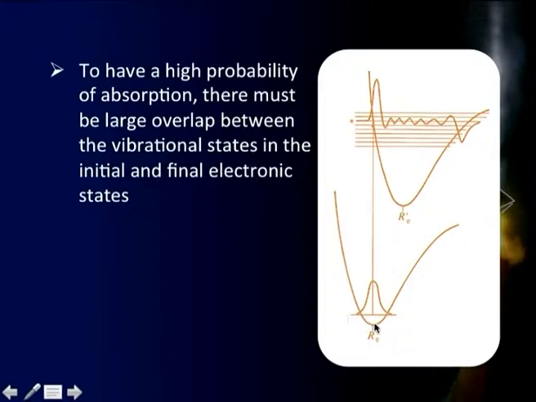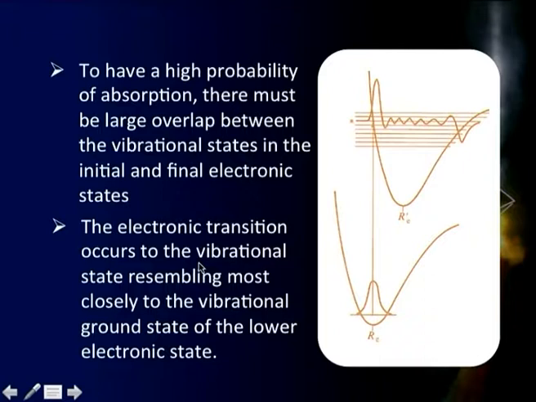That means this is my initial electronic state, this is my final electronic state. So, if the transition happens in such a way that the wave functions here and here happen to be similar, that means there is a good overlap there, then the transition probability will be more. That means the electron transition will occur to the vibration energy level which resembles most closely the vibration level in the ground state here. That means, say from here to here the transition has to take place. So, probably this transition as shown here is more significant rather than a transition to something of this kind here.